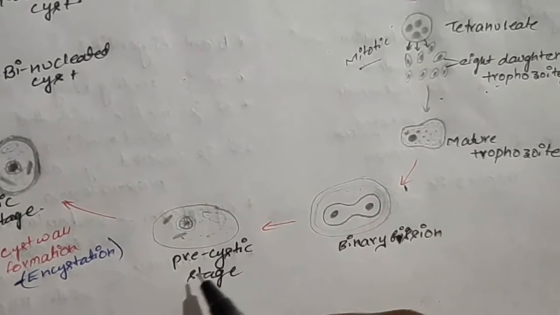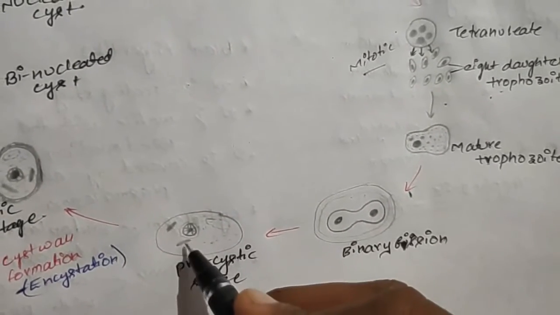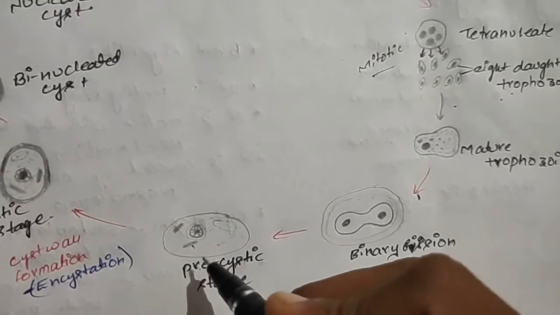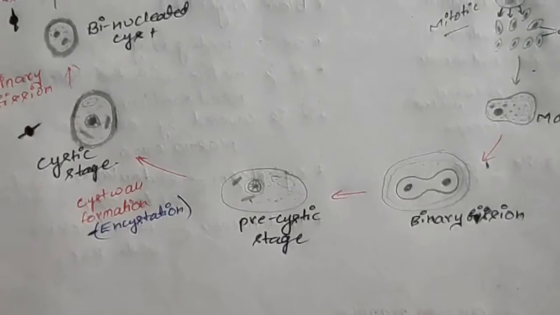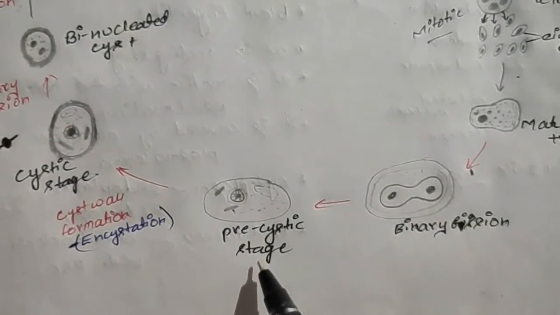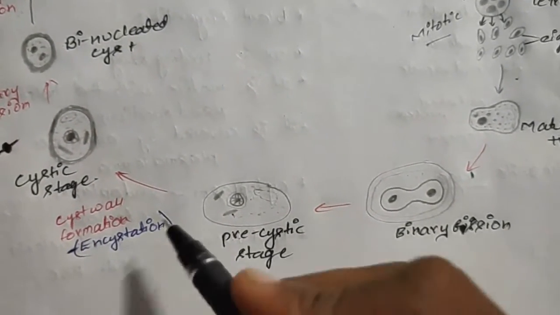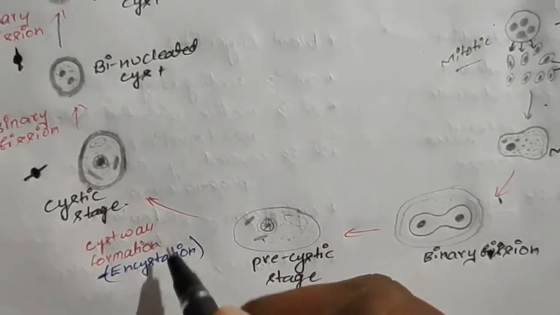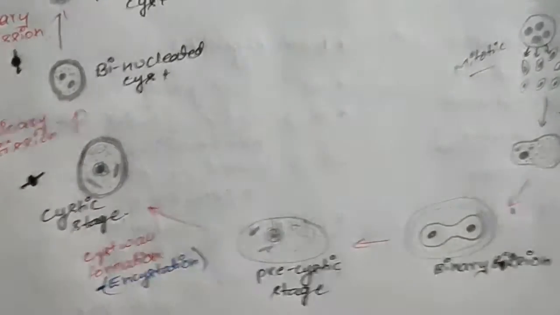In the precystic stage, it won't feed, and the chromatin fibers present in this precystic stage help in storing the food material. After some cycles in the precystic stage, cyst wall formation takes place, and the formation of the cyst wall is known as encystation and leads into the cystic stage.